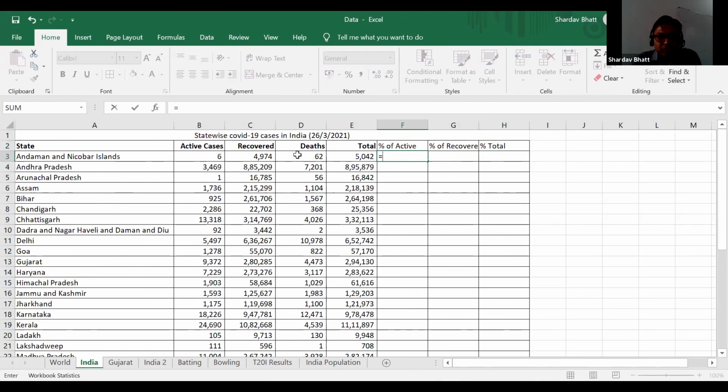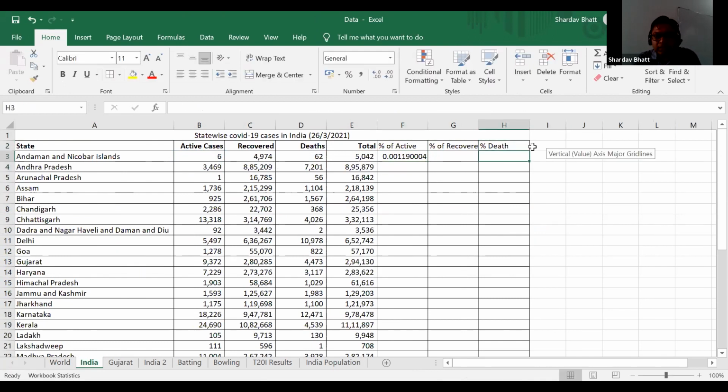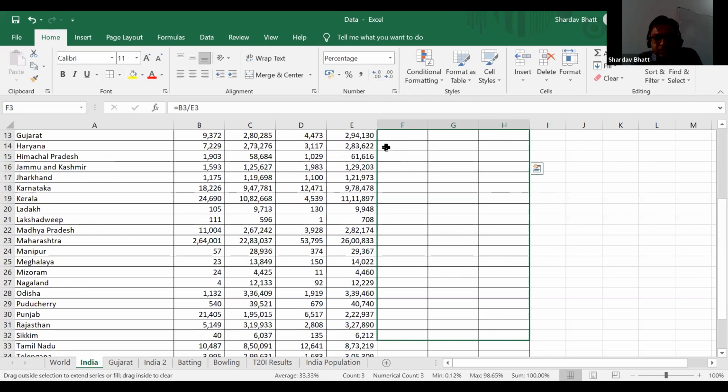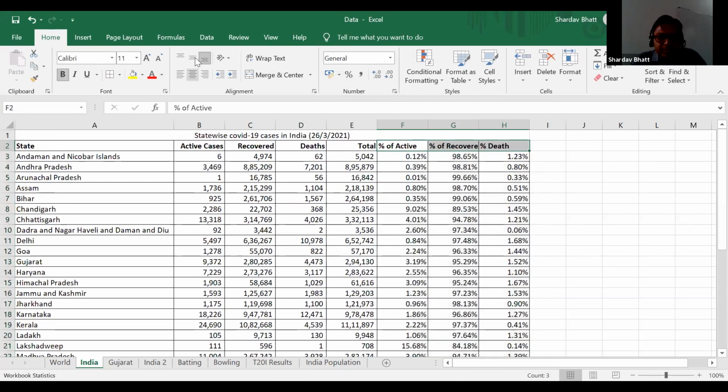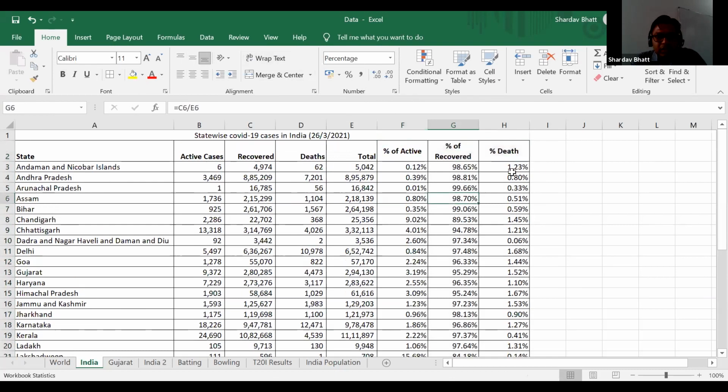So this is equal to active divided by total, and here recovered divided by total, and here death divided by total, right? And then converting into the percentage with couple of decimals, and then drag it, and there it is. The analysis is ready with us, and we can apply now filters, and from the filters we can sort it.